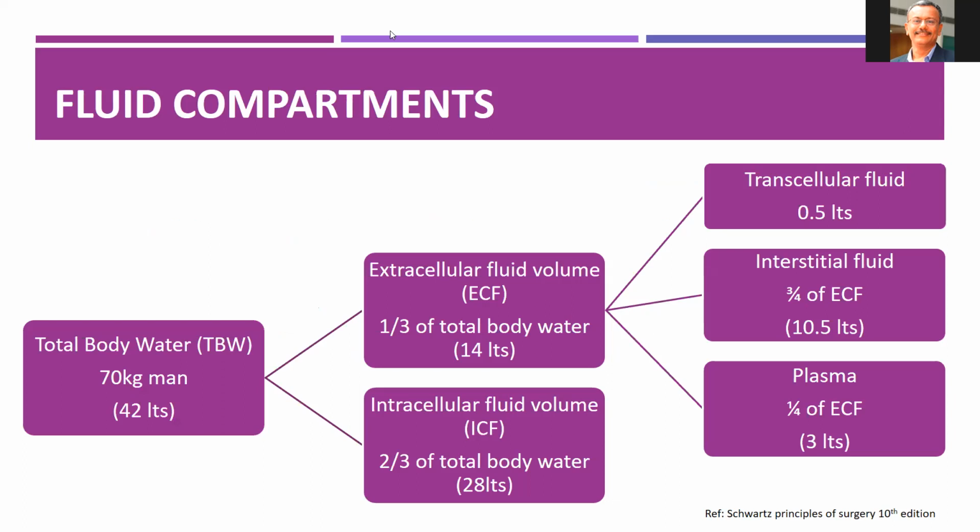So the distribution of total body water in various fluid compartments, on an average, in an adult male of 70 kg, the total body water will be around 42 liters, out of which 1/3 is in the extracellular fluid compartment and 2/3 in the intracellular fluid compartment. In the extracellular fluid compartment, out of 1/3, 3/4 is interstitial fluid and 1/4 of ECF is plasma or intravascular fluid. Whereas transcellular fluid is a type of extracellular fluid which is around 0.5 liters.